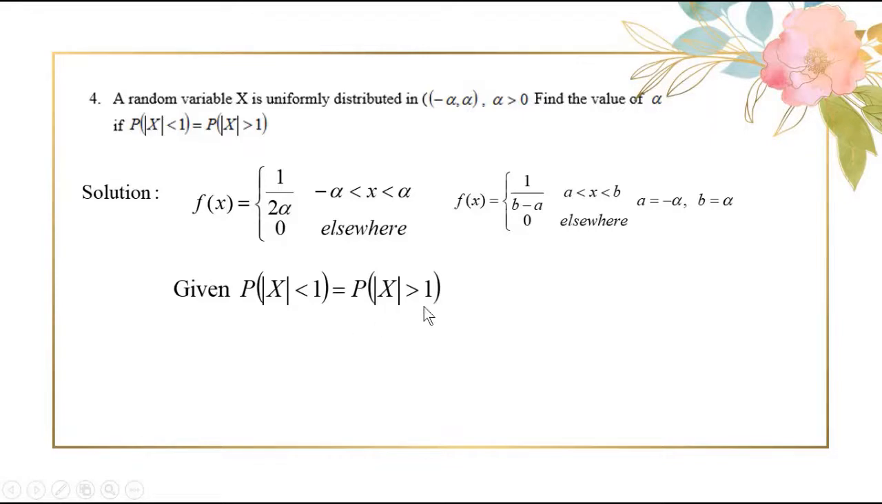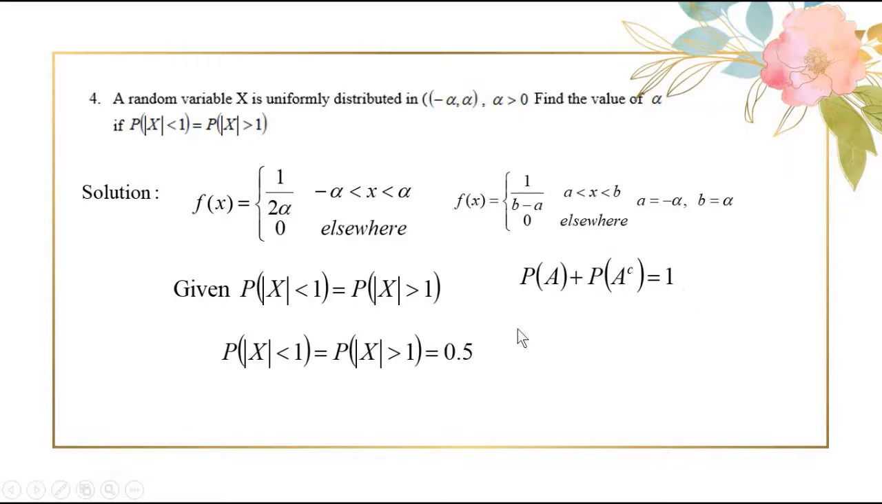Since these two probabilities are equal, and also we know that probability of A and its complement, if you add these two you should get 1. And since mod x less than 1 is a complement of mod x greater than 1, and upon adding you should get 1, therefore both the probabilities must be 0.5. Now I am taking only one half of the equation, that is probability of mod x less than 1 equal to 0.5.